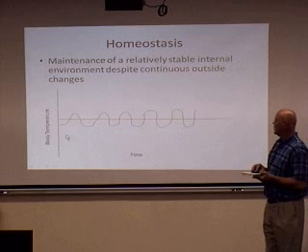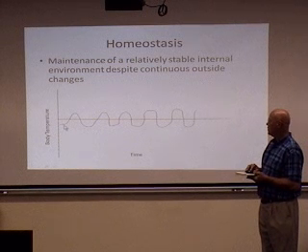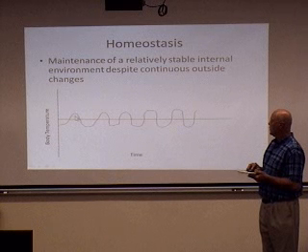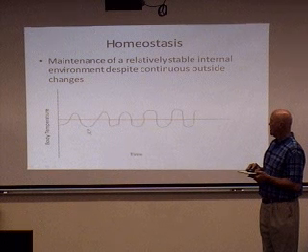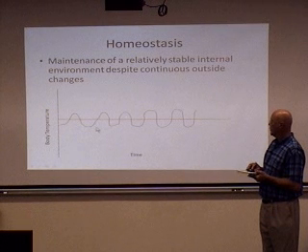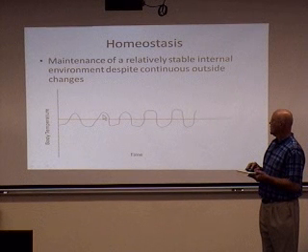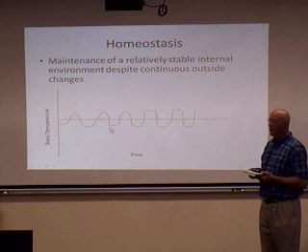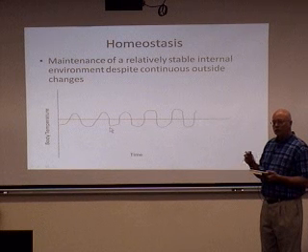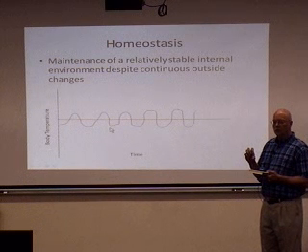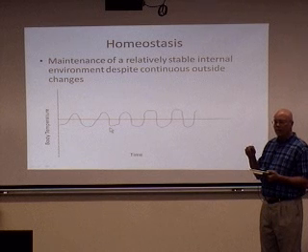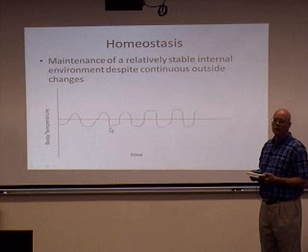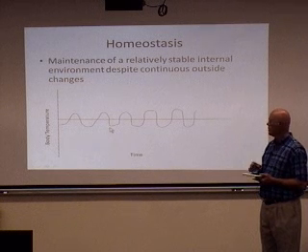And so what we see in homeostasis is this oscillation where body temperature goes up a little bit, and then comes back down a little bit, and then goes up a little bit, and comes back down a little bit. So our body temperature is always around 98.6 degrees Fahrenheit, but it oscillates around that. And this is also true of blood pressure, blood glucose, any of the physiological parameters in the body.